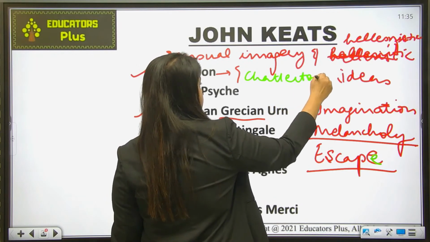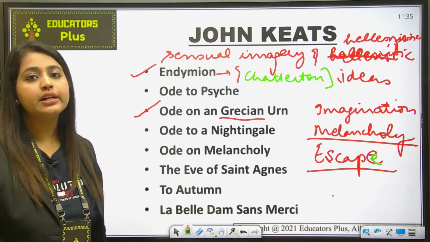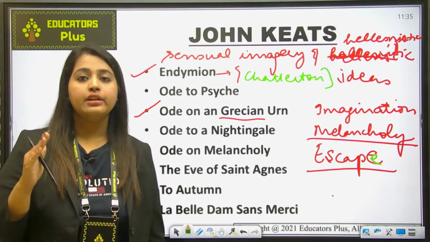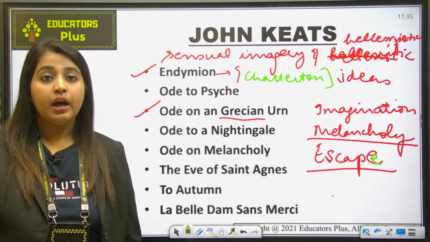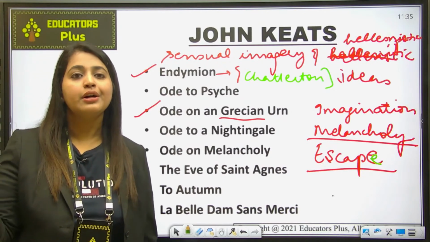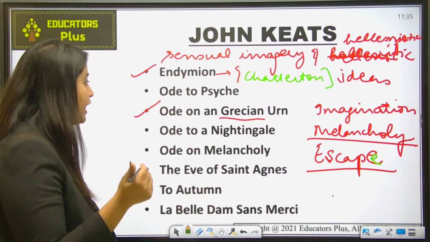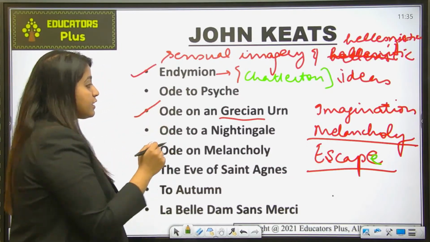It has been dedicated to Chatterton and Lockhart in particular, and it basically talks about the poet in Endymion as a lover of the moon. That idea has been portrayed in Endymion.